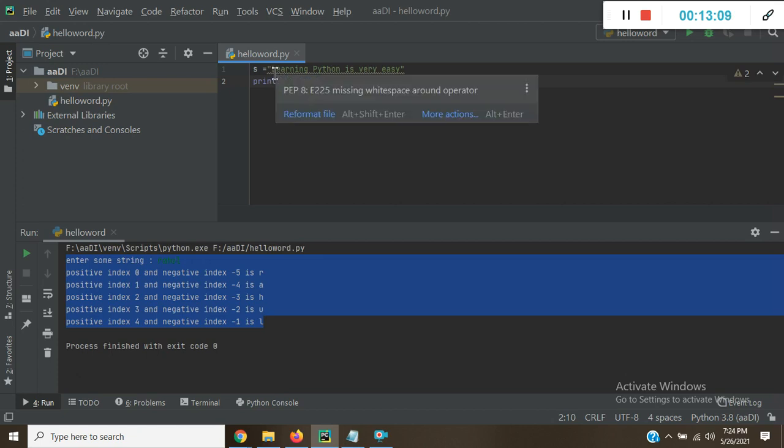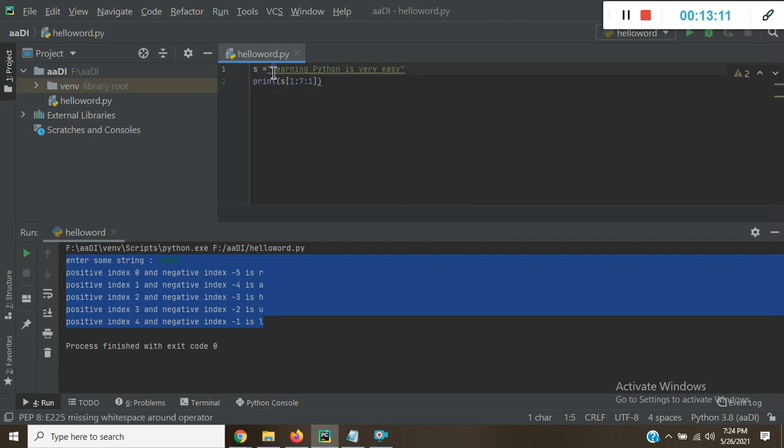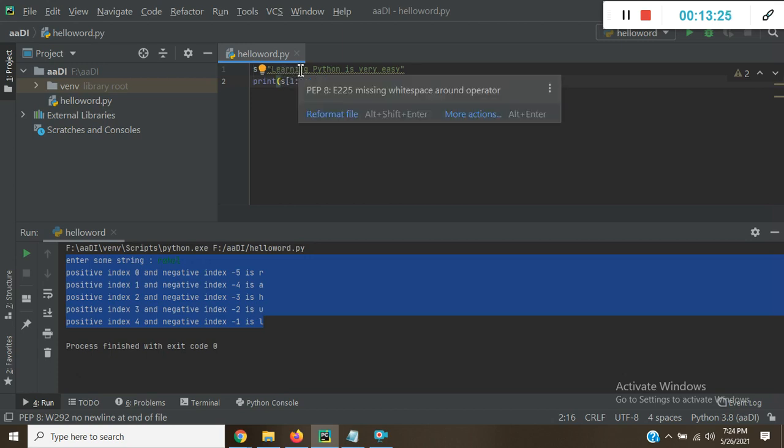In a string, the first point always starts with index 0, so 1 is E. It runs up to 7, so 1 2 3 4 5 6, it runs up to 6 because it's always treated as n-1. So 7 minus 1 is 6, and the increment is 1.